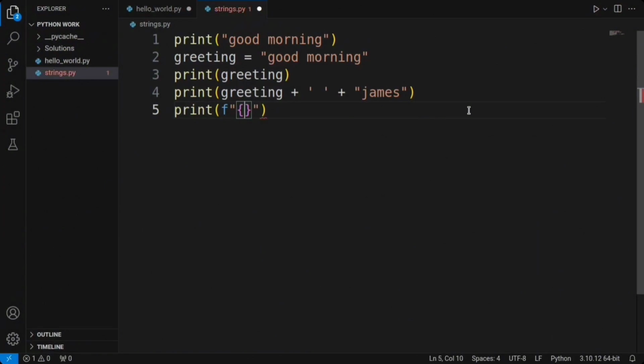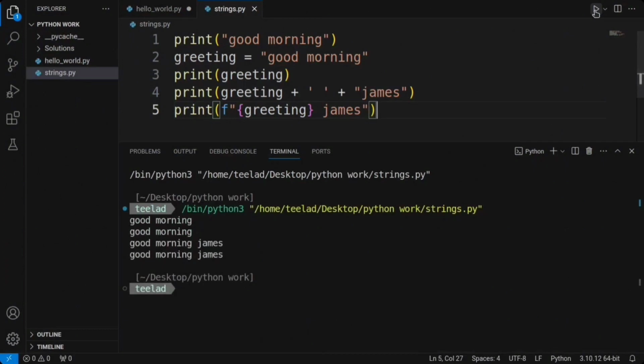Anything that's inside these curly braces will be treated as a variable. We can directly type the name of our variable inside the curly braces, and Python will replace it with the actual value of the variable when printing. Then add the string, which is James. This makes F strings a powerful and convenient way to create dynamic and customized output. Let's give it a whirl and see how it simplifies our coding experience.